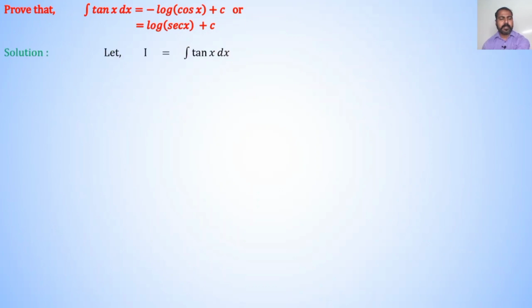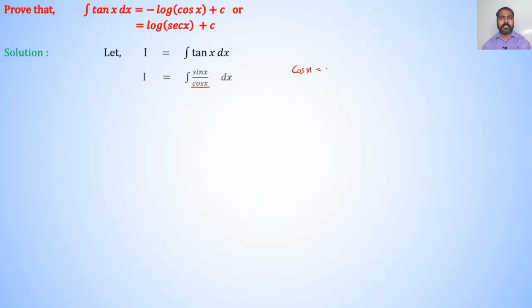First, in solution, let I is equal to integration of tan x dx. We know that tan x can be written as sin x upon cos x. So, I am writing I is equal to integration of sin x divided by cos x dx. We know that derivative of cos x, that is derivative of denominator term, is what?